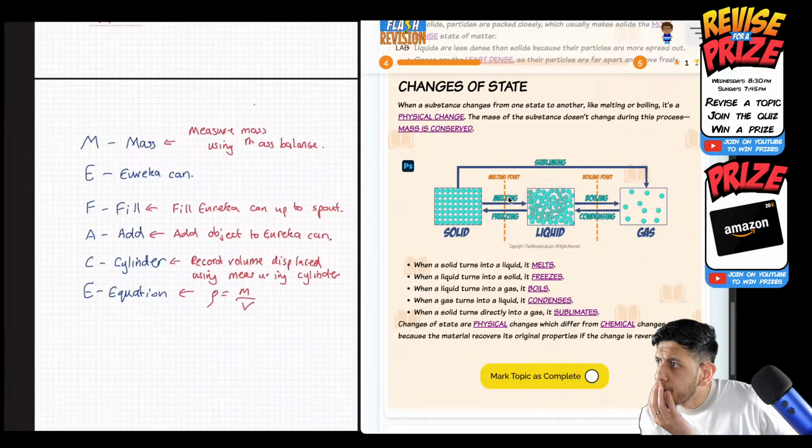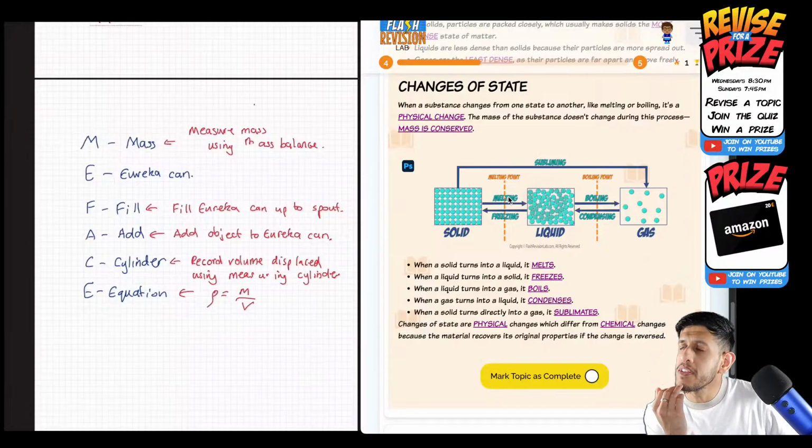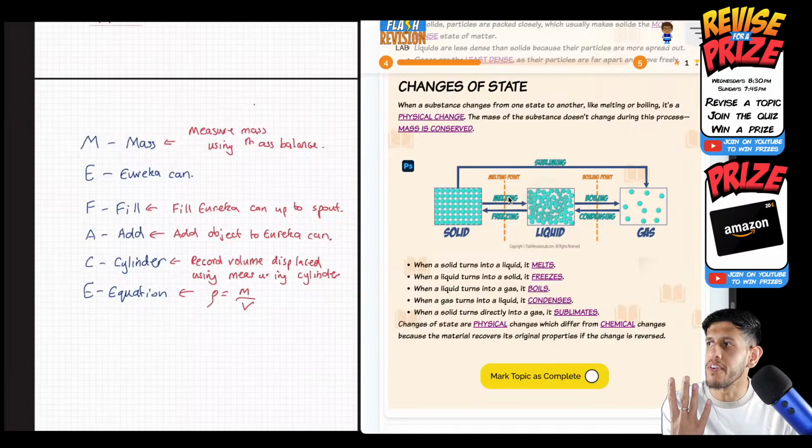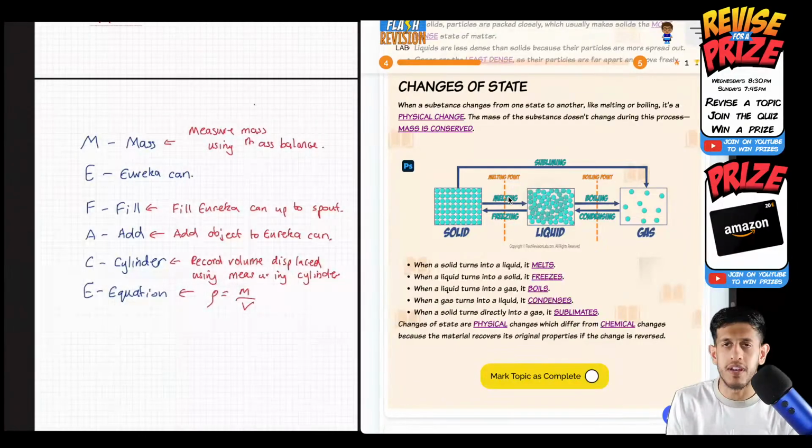Let's see, about how to win the prize, about trying to show your hard work. That's true. I mean, it's more for yourself as well. This is just a bit of fun at the same time, right? It's a way to revise, but just a bit of fun. We just want to make it engaging for people. But like you said, the be all and end all isn't winning the prize. It's about the learning you get from it and obviously progressing from there. And that's what we want to do.